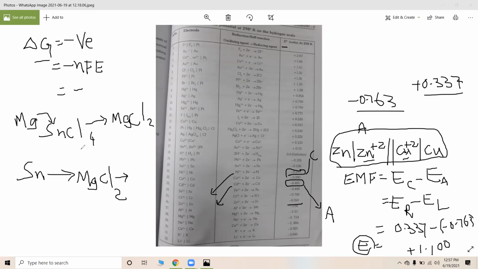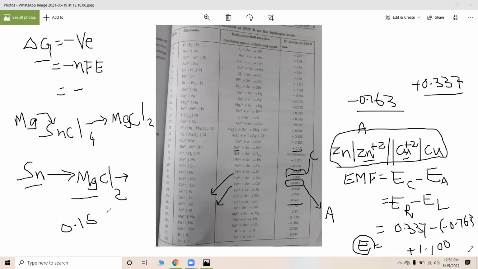The feasibility of the reaction can also be tested by seeing the reduction potentials. Magnesium is added to stannic chloride solution, and tin is added to magnesium chloride. When tin is added, if you see this electrochemical series, tin has the electrode potential of 0.15, that is, the reduction potential of tin is 0.15.